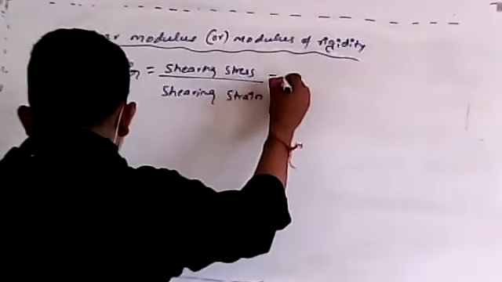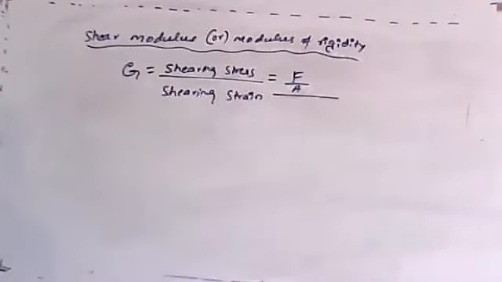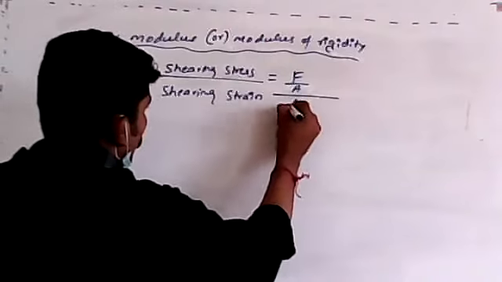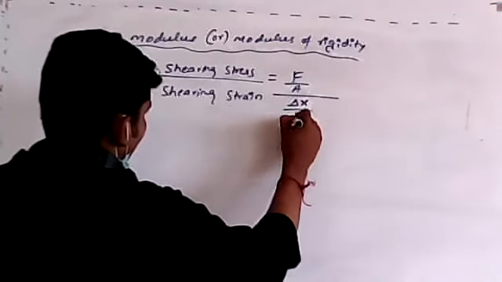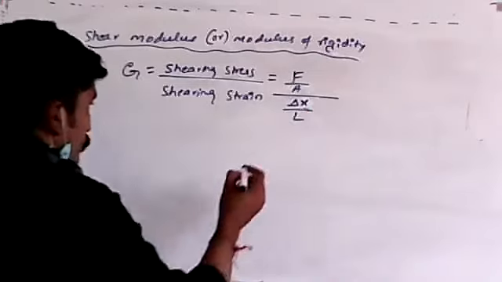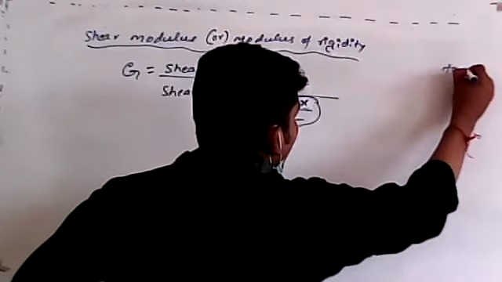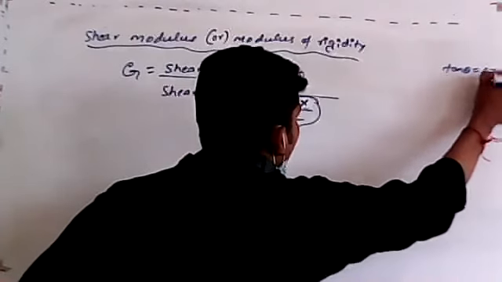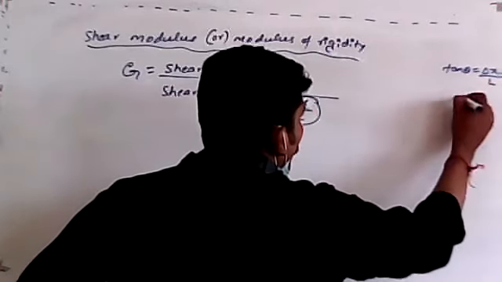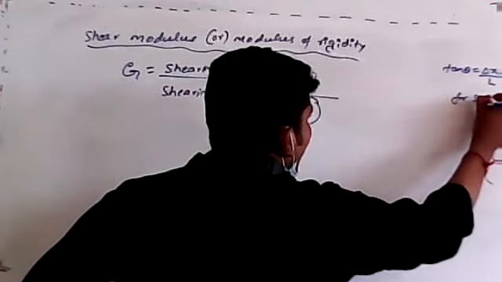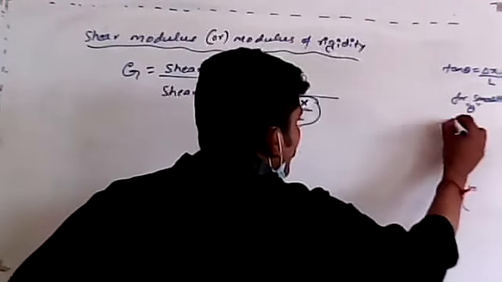So in other words, we can write F by A. We already discussed this last class. Shearing strain is nothing but delta X divided by L, or H. Remember, this is nothing but tan theta, which is equal to delta X by L or delta X divided by H. For small angle theta, how can I write tan theta?